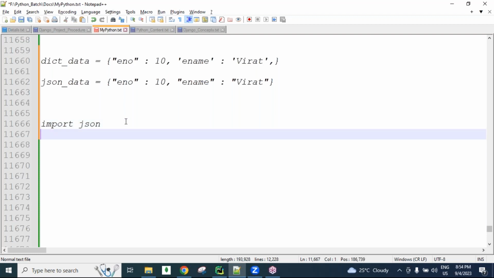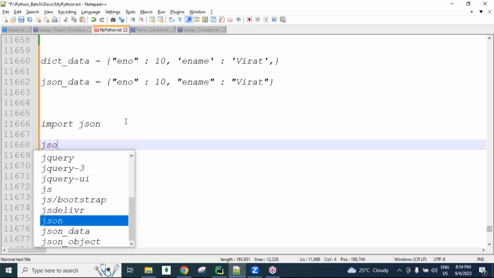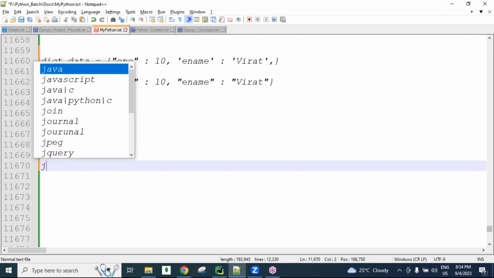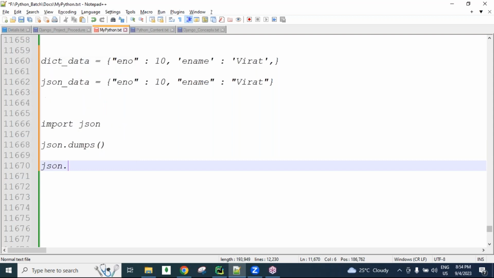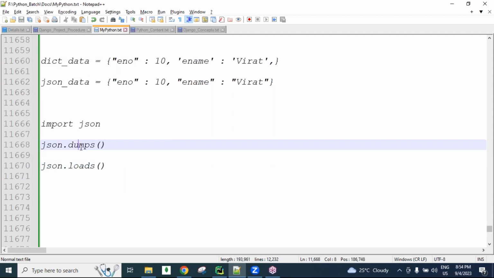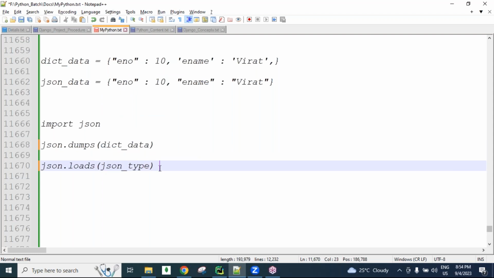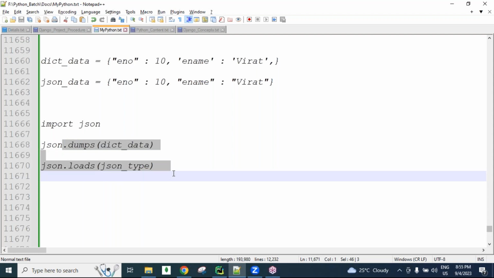So for this purpose, guys, we have the json.dumps method and the json.loads method. The dumps method takes dictionary type data and converts it into JSON, guys. The loads method takes JSON type data and converts it into a dictionary. So these two methods are very, very useful, guys.